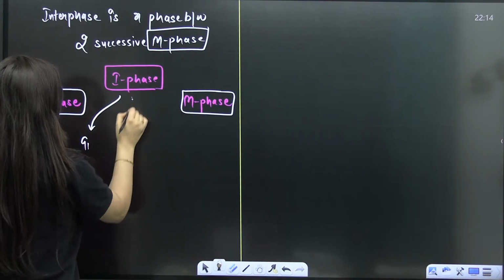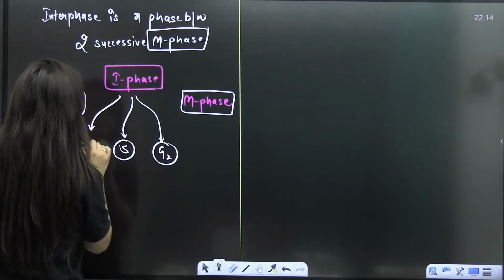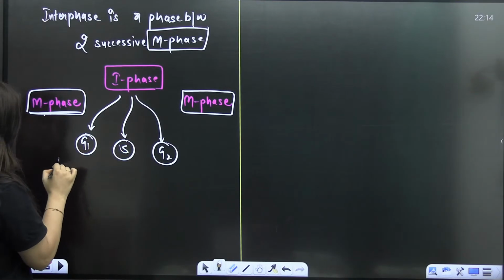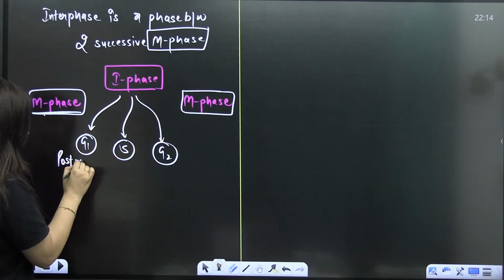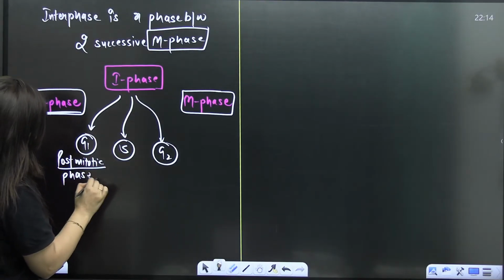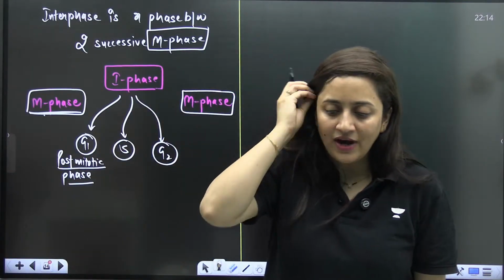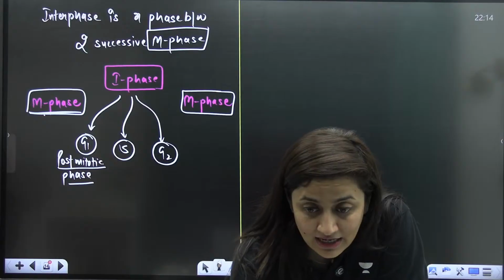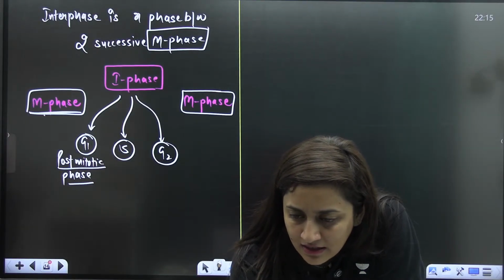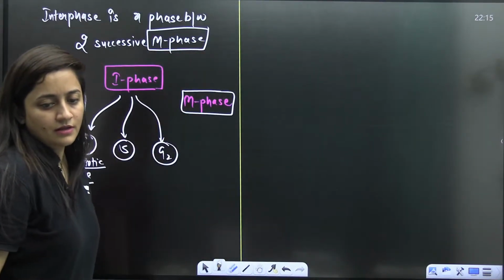So I phase is having G1, S, and G2. See this, G1 is coming after mitosis. That's why we are calling it the post-mitotic phase. So basically we are decoding each and every single line of NCERT. Please tell me, are you able to understand it, guys? Everybody? Yes?